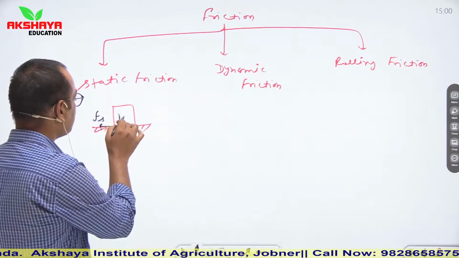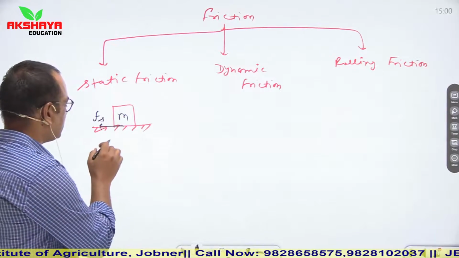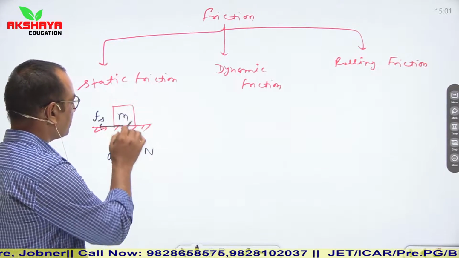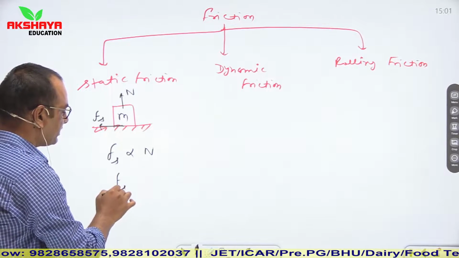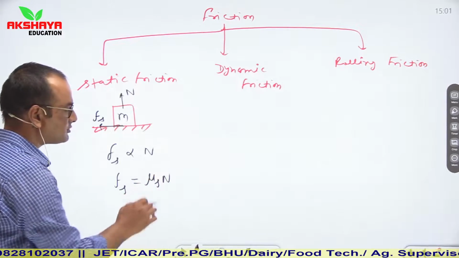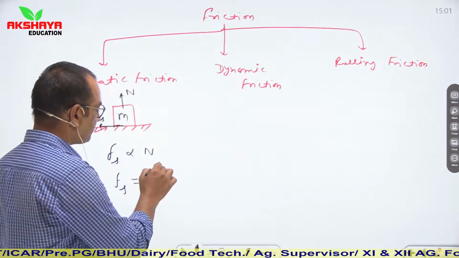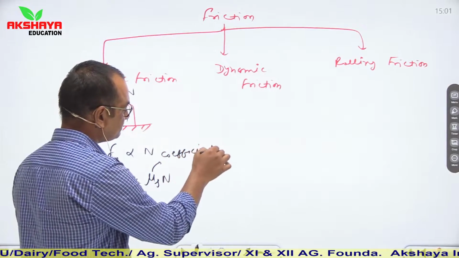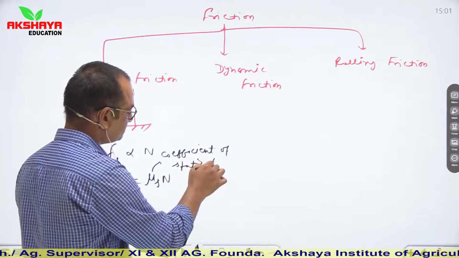Let us say this is the object of mass m. Here this static frictional force is directly proportional to its normal force. If we remove the proportional sign, then a constant is acquired which is known as the coefficient of static friction. So mu s is the coefficient of static friction.